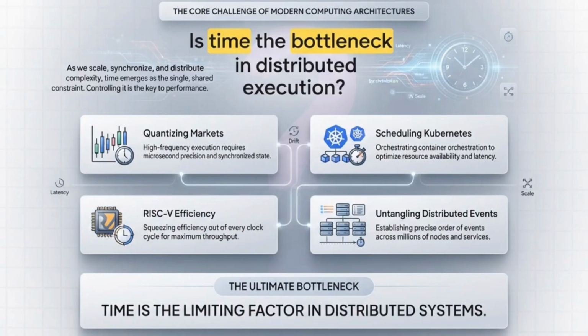So whether we're quantizing massive financial markets, scheduling Kubernetes, squeezing every ounce of efficiency out of a RISC-V processor, or untangling millions of distributed events, the core challenge is exactly the same. As we continue to abstract away our infrastructure and push the absolute limits of scale, we have to ask ourselves, is time the ultimate bottleneck in distributed execution? Because understanding how to control it is clearly the key to whatever comes next.